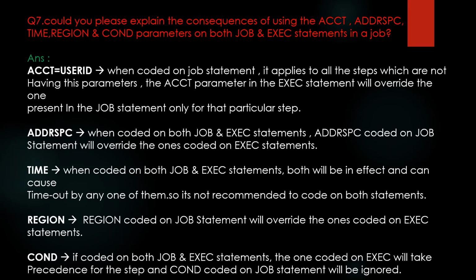So generally it is not recommended to code on both statements. And region parameter, if coded on job statement, will override the ones coded on exec statement. Condition parameter, if coded on both job and exec statements, the one coded on exec will take precedence for the step and condition coded on job statement will be ignored for that step.